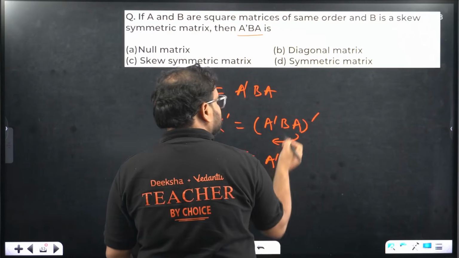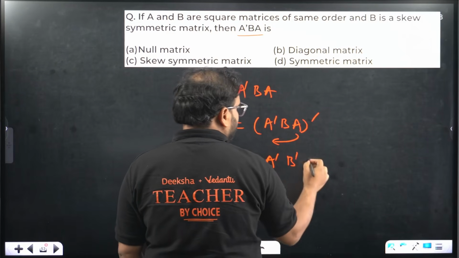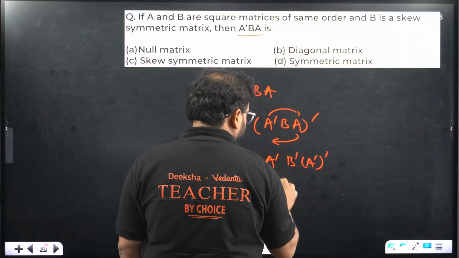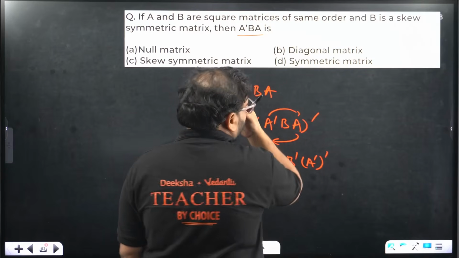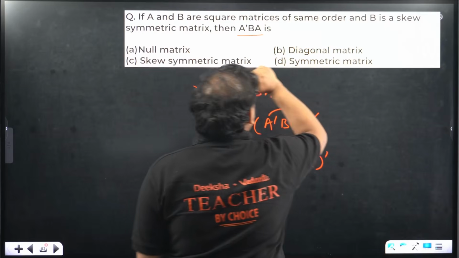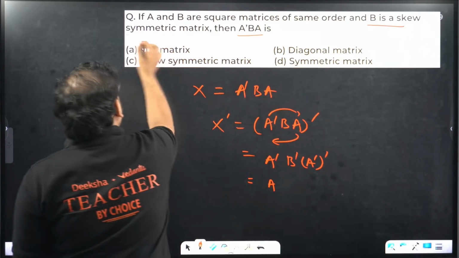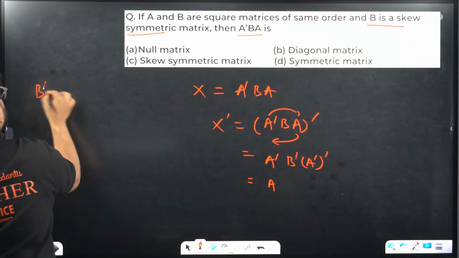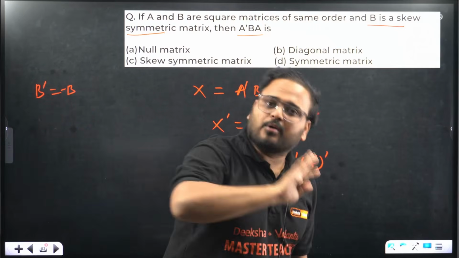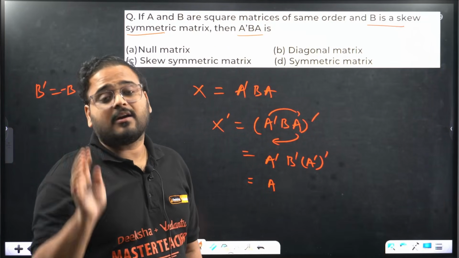A dash. This will be B dash. And this will go here, right? So A dash dash. What am I getting over here? What they've given, please check. A and B are square matrices of the same order, and B is skew symmetric. It means B dash is minus B. We don't have any information about A. We don't know whether matrix A is skew symmetric or symmetric.